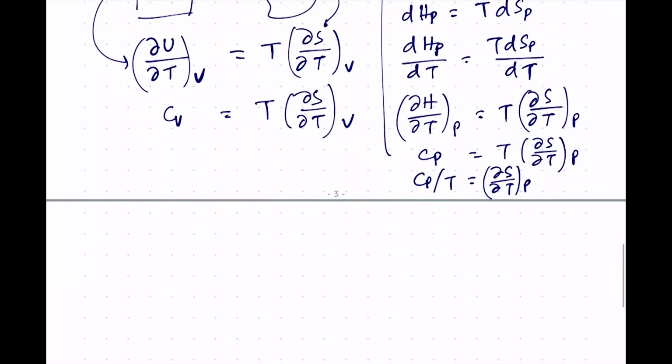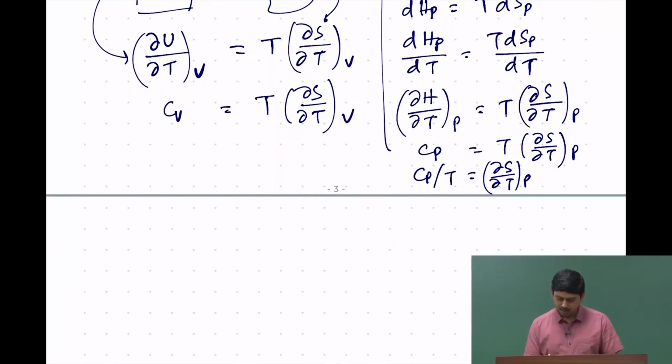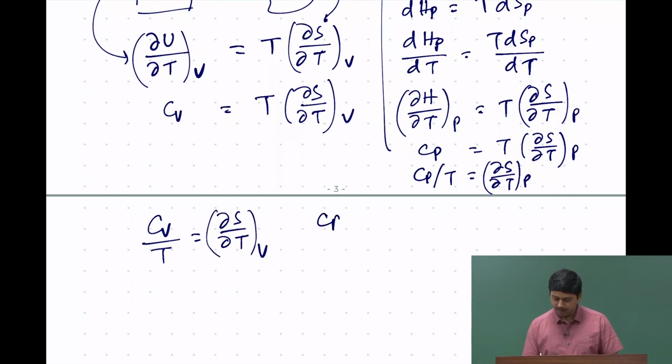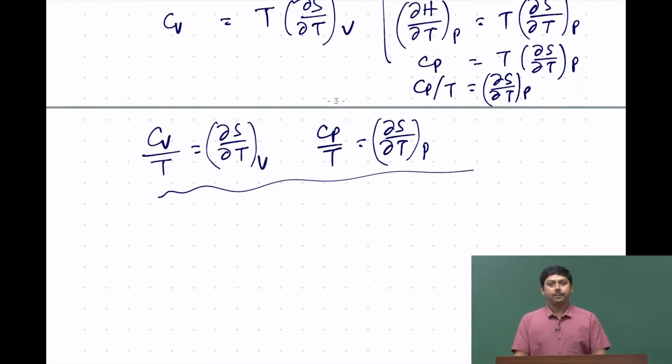So, we got that Cv by T is del s by del T at a constant v, whereas Cp by T is del s by del T at a constant p. So, we have seen how the changes in entropy with temperature at a constant volume and pressure give rise to the specific heat divided by the temperature.